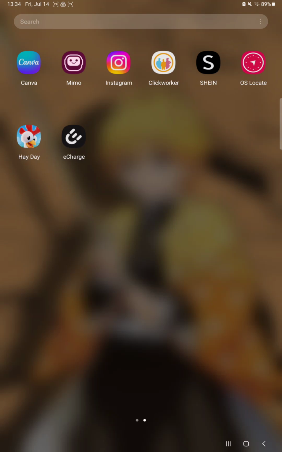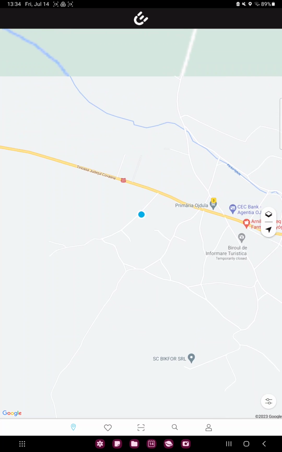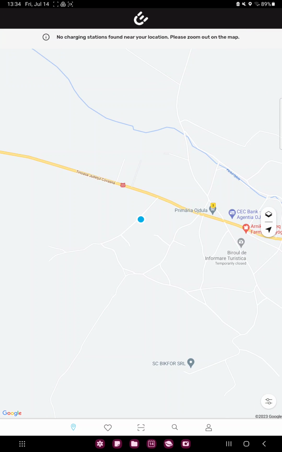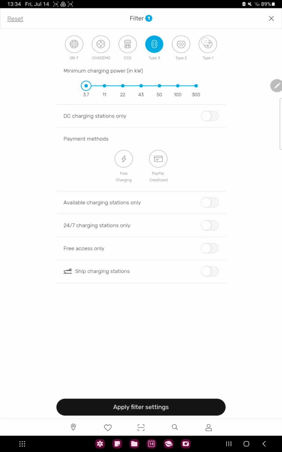First of all, open the application on your device. In the map section, go to the filter button at the lower right corner of the screen, and here you can find six options at the bottom of the page. Just select, for example, the type 3, type 1, CCS, or the GBT, and just select one and click that. If you finish, click to apply filter settings.